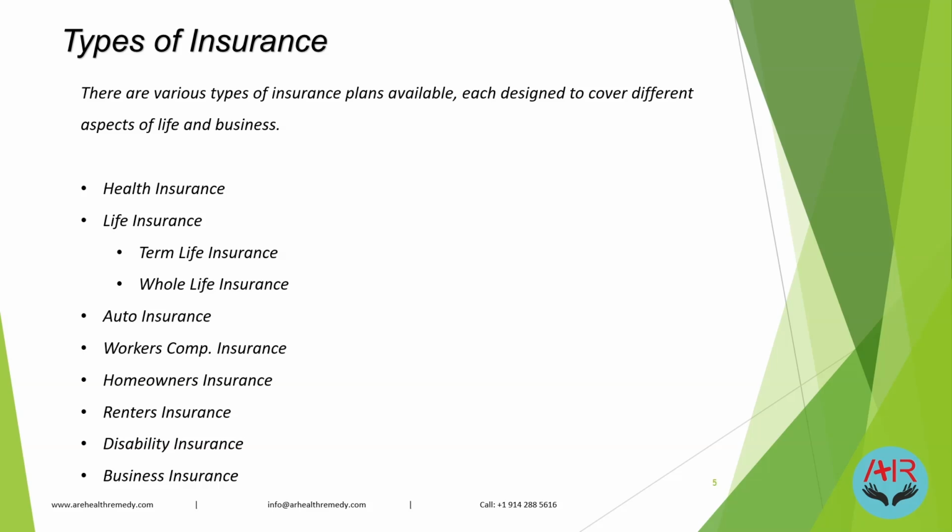Life insurance: we have term life insurance or whole life. This is a kind of insurance where we pay a premium for a set term, like 10, 20, or 30 years, and we call it term life.